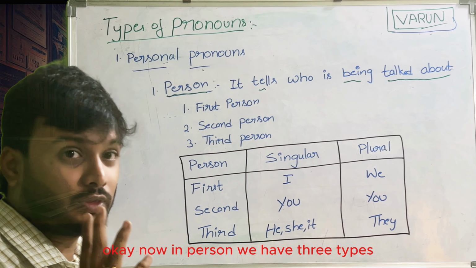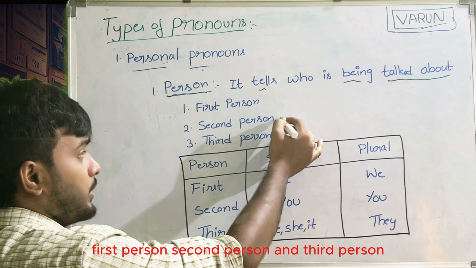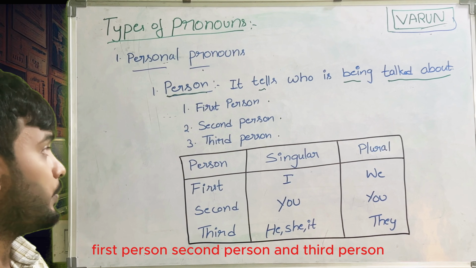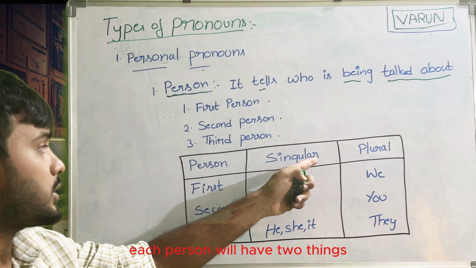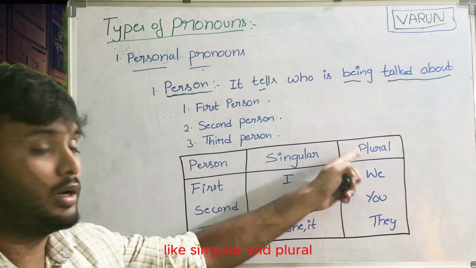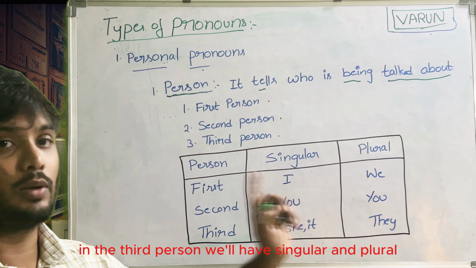In person we have three types: first person, second person and third person. Each person will have two forms, singular and plural: in first person we have singular and plural, in second person singular and plural, and in third person singular and plural.